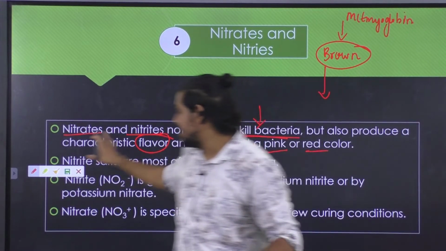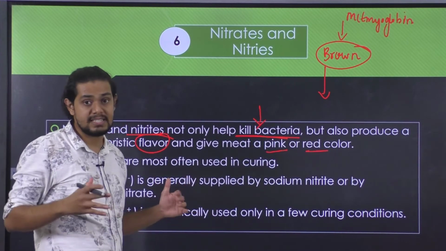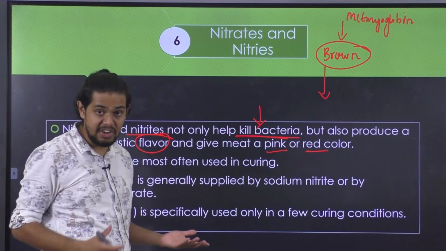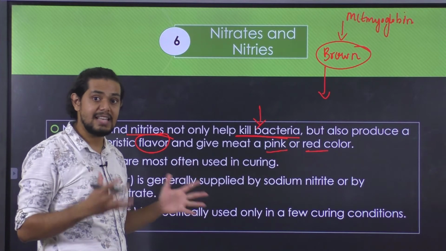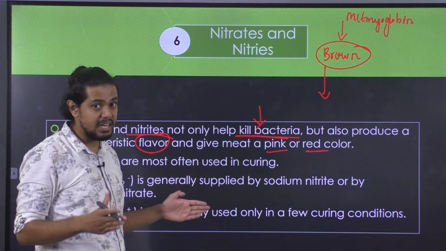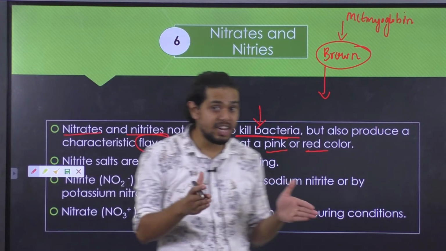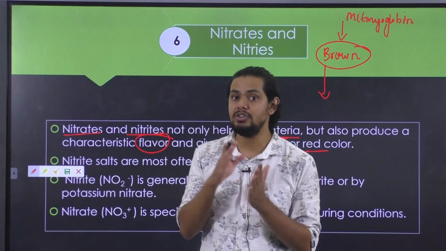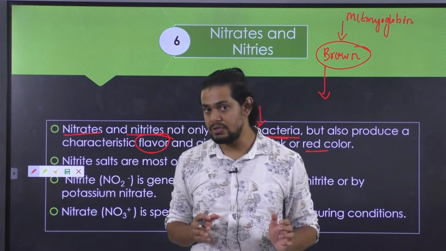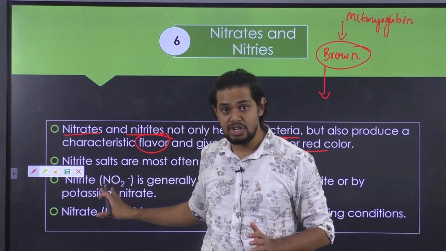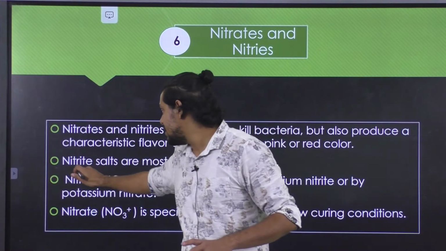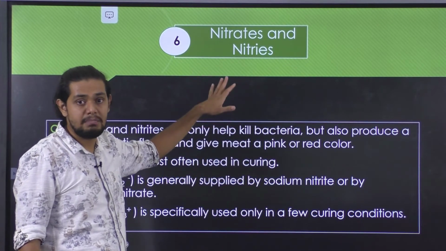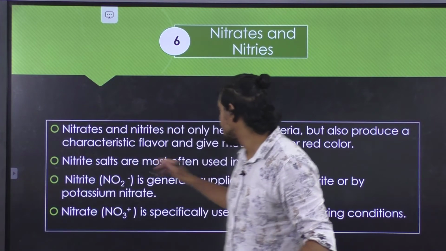Okay, so that is about the nitrates as well as nitrites. One possible disadvantage, which is currently under discussion, is that these nitrates and nitrites are bringing in a lot of undesirable changes in meat as well as meat products. So currently the use of nitrites and nitrates in meat products to extend the shelf life and to impart aesthetic color as well as flavor to the final product is under discussion and debate. These are the important chemical agents used as preservatives to extend the shelf life of meat as well as meat products. So this was about the chemical preservative.